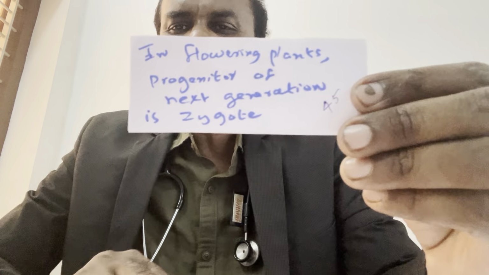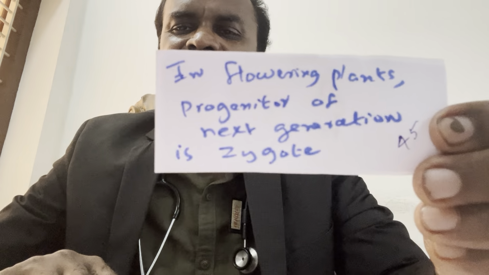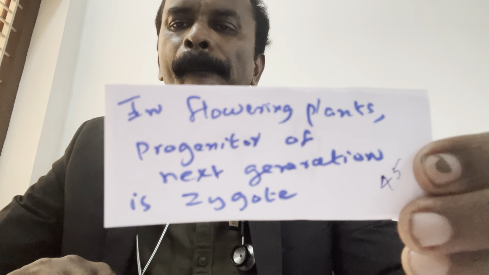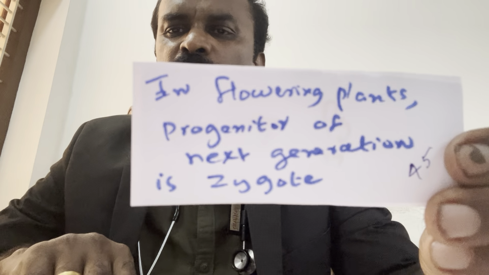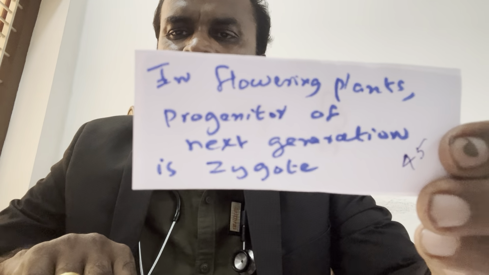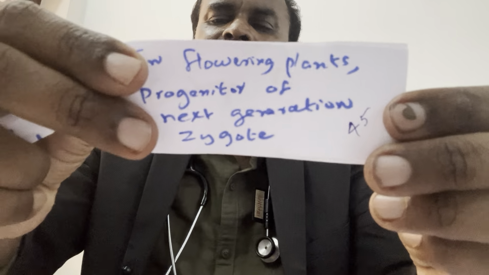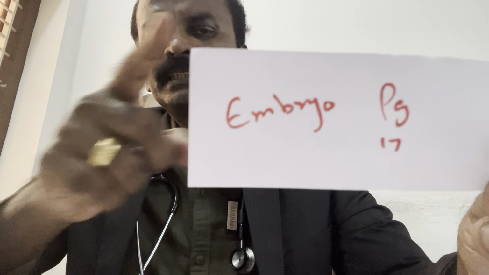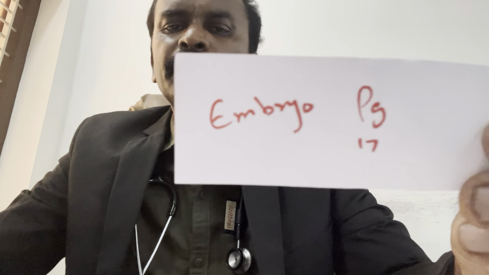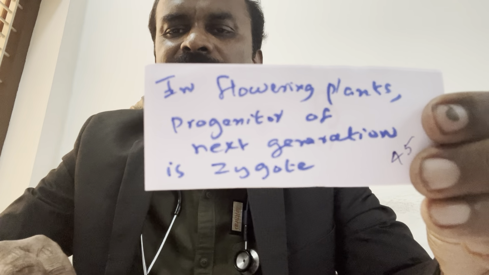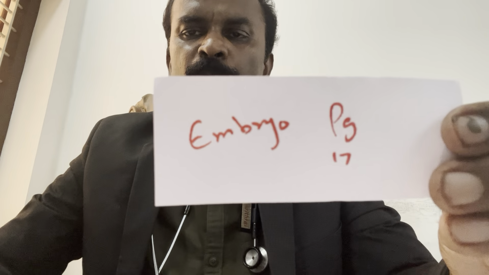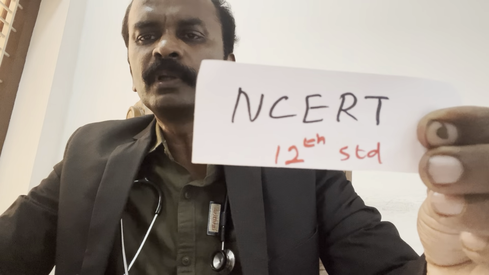In flowering plants, the progenitor of the next generation is the zygote. True or false? The answer is embryo. It is given in your NCERT page, you can check it out. In flowering plants, the progenitor of the next generation is the embryo. All the questions I have taken from the NCERT 12th standard textbook.